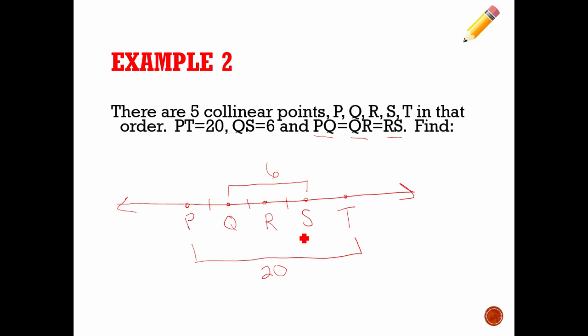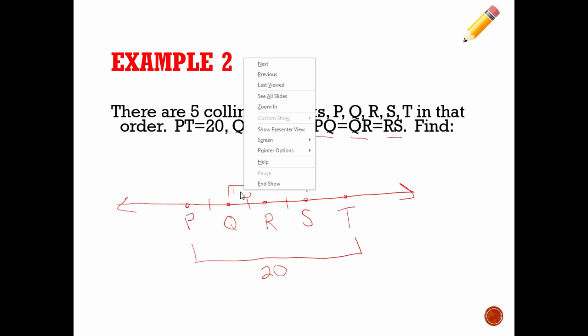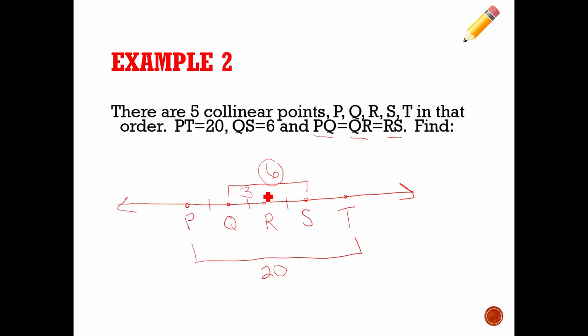Now, when I put those little slashes on there, it didn't really give me another number to write, but I know that I have a 6 up here. These two together make 6, which means this piece has to be 3 because it's equal to this piece. And 3 plus 3 makes 6. Now, the other piece marked with a little slash there has to be 3 as well. And so far, out of my whole segment from P to T, I've used up 3, 3, 3. That's 9. That means S to T, the only other piece I don't have labeled, has to be 11 to make that 20 total.